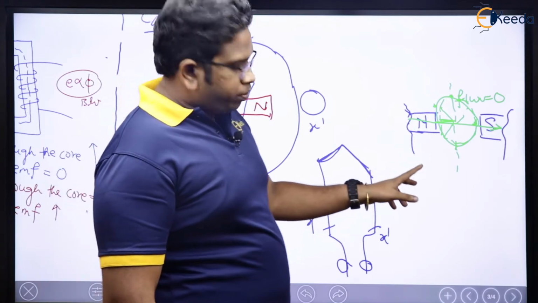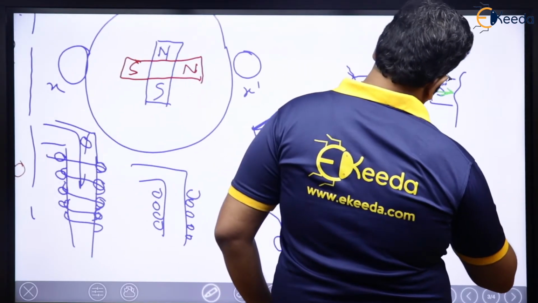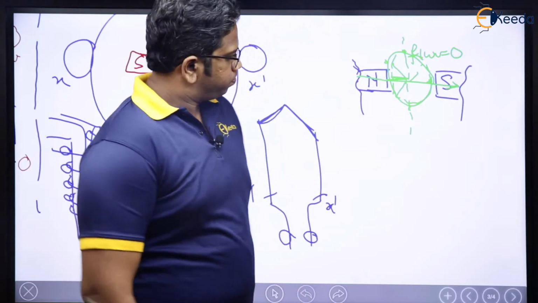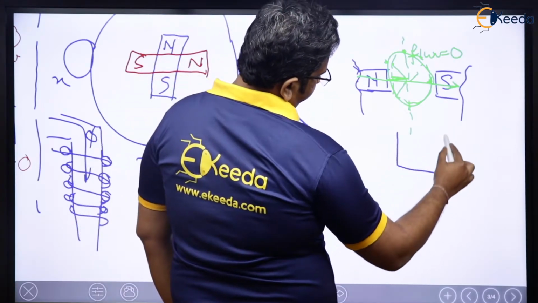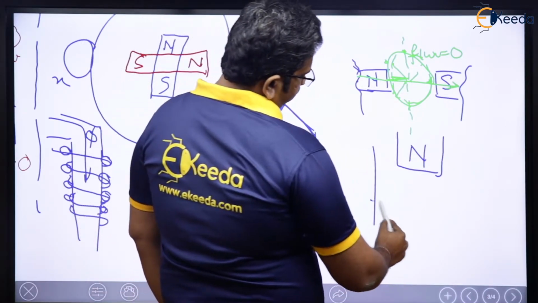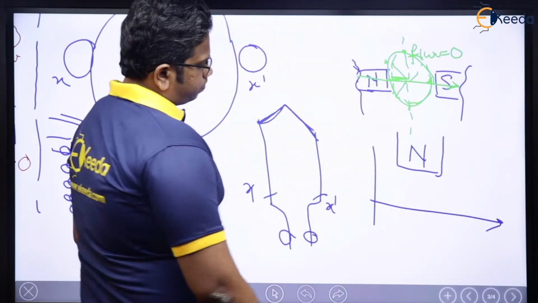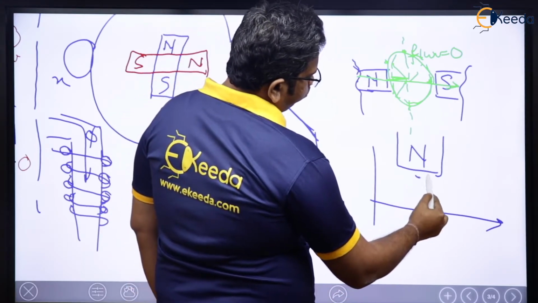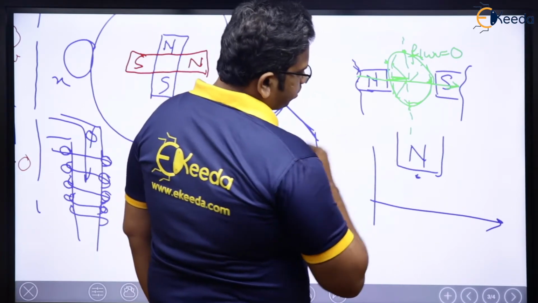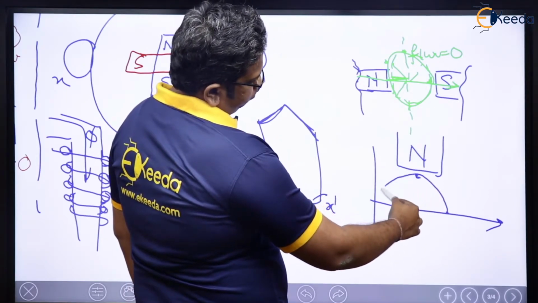Right? Now, this can be shown with a small diagram. Let us see. Yeah, see here. For example, if I have a north pole and I am considering sinusoidal flux distribution. When I am near the pole, flux will be maximum. The moment I go here, flux will be 0. The moment I come here, maximum flux. And it is 0 here.